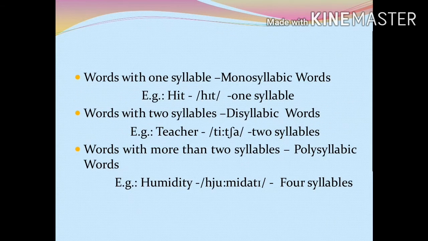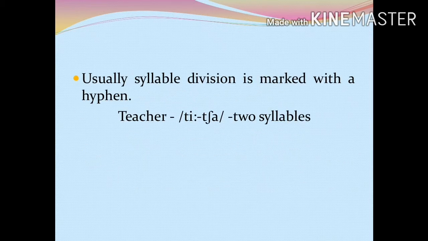Words with one syllable are called monosyllabic words. Words with two syllables are called disyllabic words. And words with more than two syllables are called polysyllabic words. Usually, syllable division is marked with a hyphen.